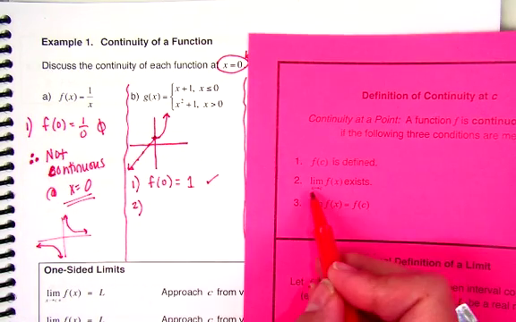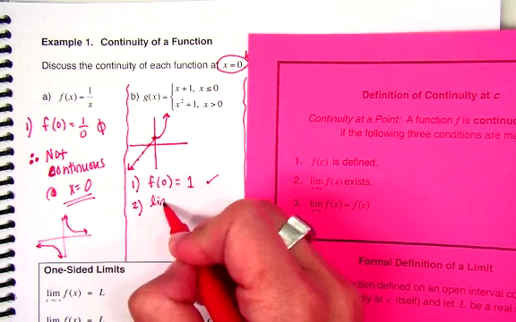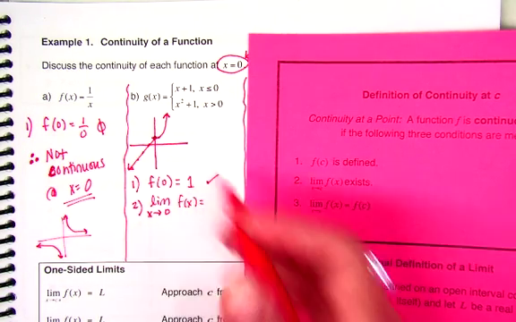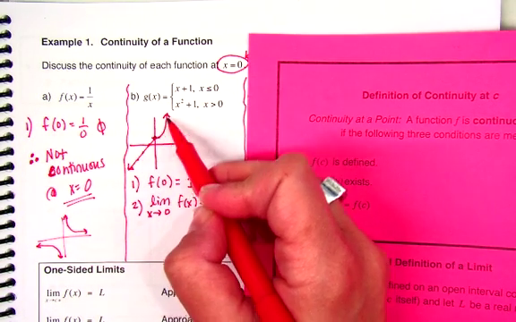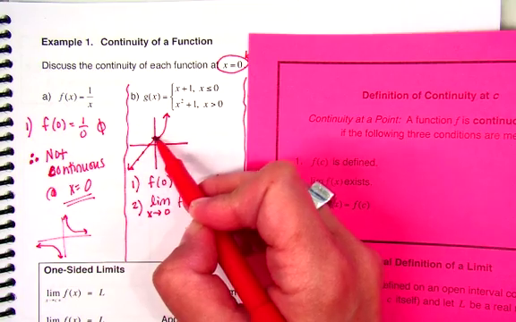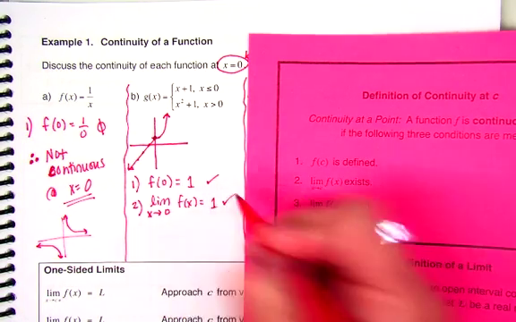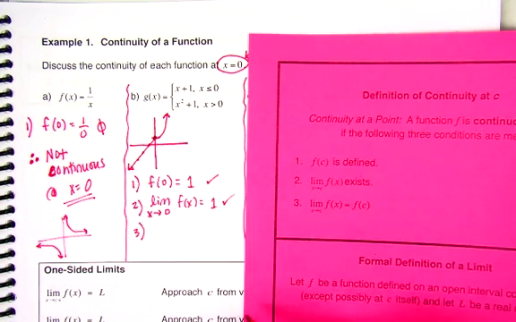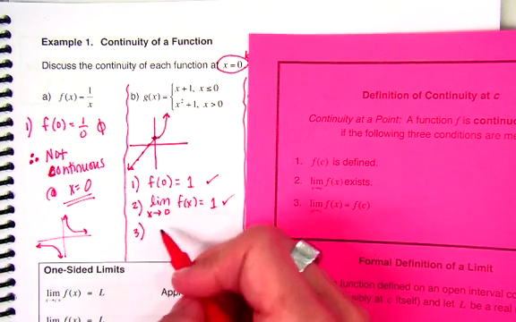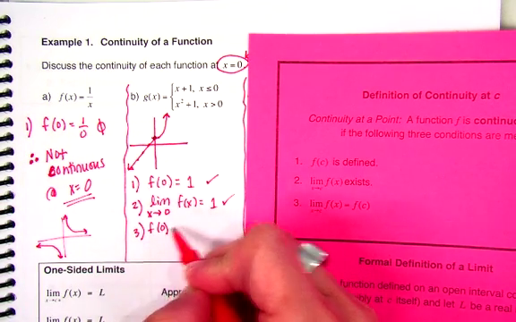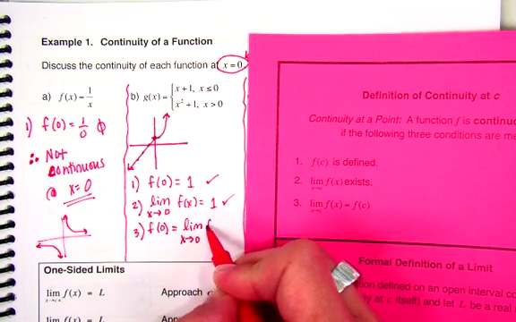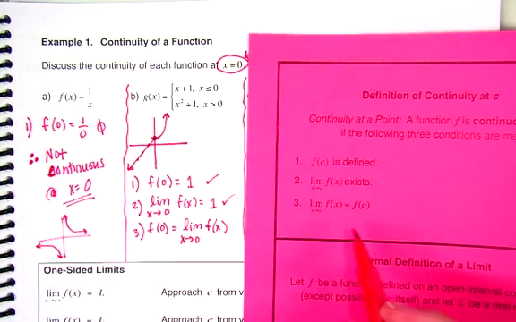What is the limit as x is approaching 0 of f of x? Well, look at your graph. What's the limit as I'm approaching 0 from the left and from the right? 1. Check. Does number 1 equal number 2? That's all that step 3 says. And they do. They're the same number, right? So I would say f of 0 equals the limit. I always do this one backwards. It doesn't matter. This is the other way. It doesn't matter.